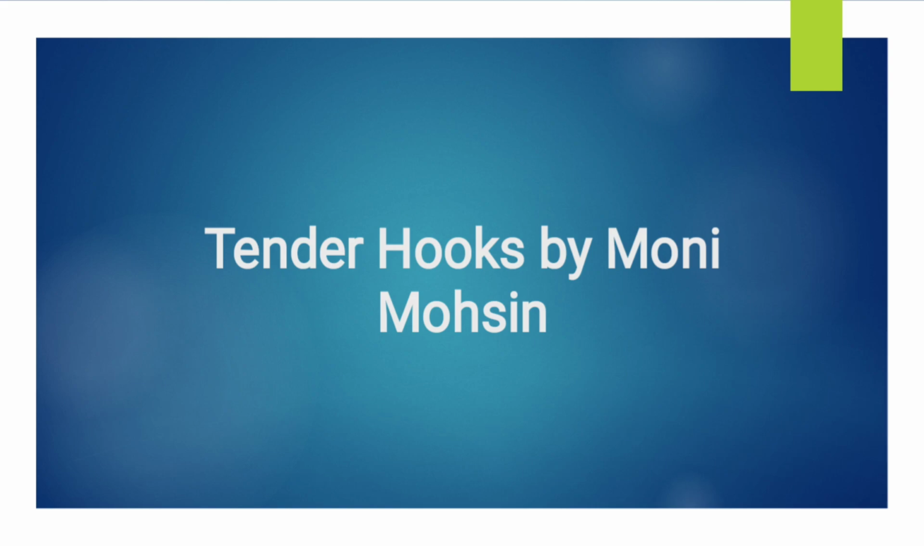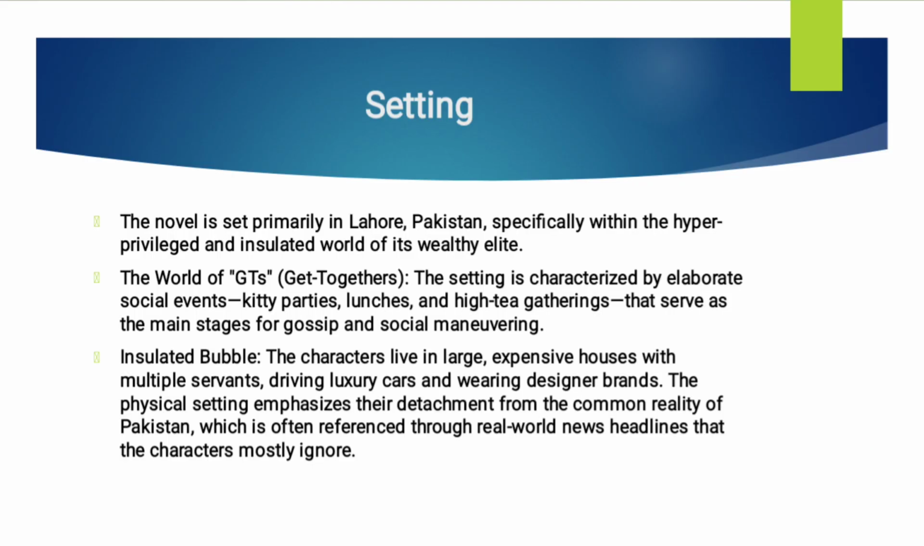So first we will go through the Tender Hooks setting, characters, summary, theme, symbolism, and then at the last, a comparison between The Diary of a Social Butterfly and Tender Hooks. If we talk about the setting of the novel, first we should know what tender means. Tender here has been used for young and immature. And hook means to cause someone or oneself to become dependent. I hope you have gotten these two words, what tender and hook mean.